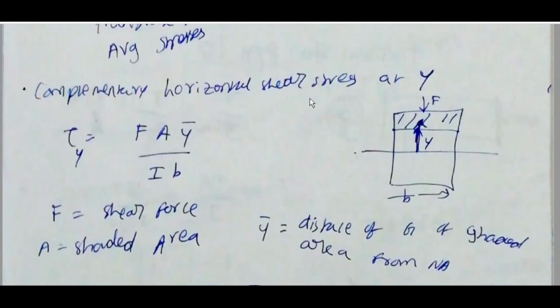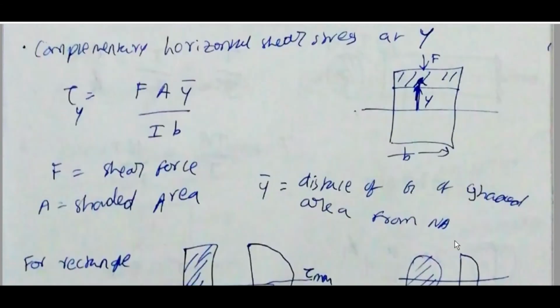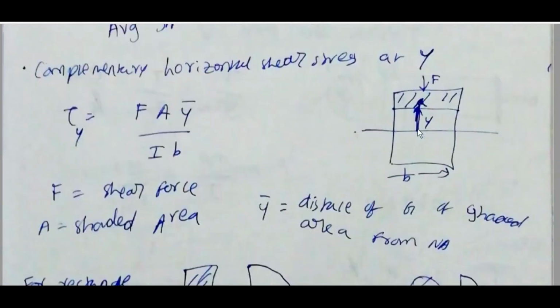Complementary horizontal shear stresses at y: tau y is equal to F a y bar by I b. F is the shear force, a is the shaded area, y bar is the distance of the G of the shaded area from the neutral axis.